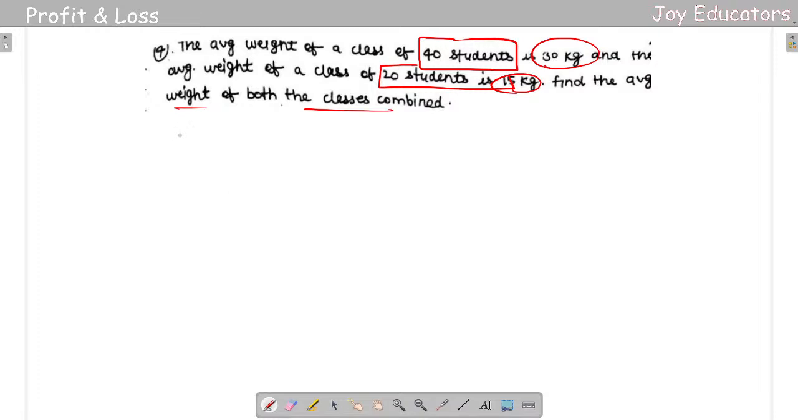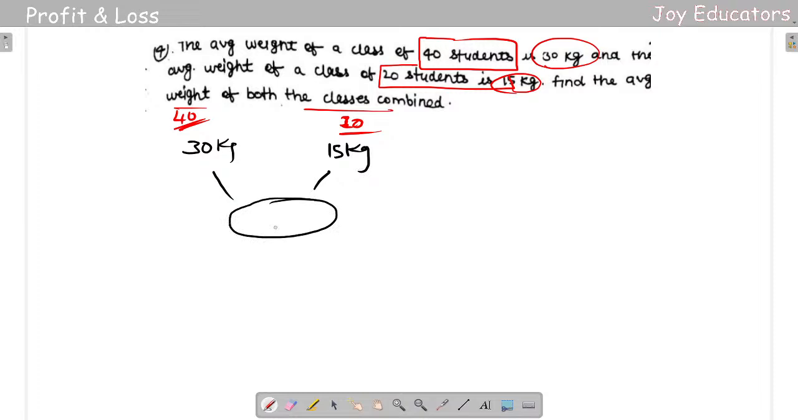Let us write the 40 students here first. It's gonna be 30 kgs. So basically, I'm writing here 40 students and here 20 students value, and here it's gonna be 15 kgs. Then I'll be getting the mean value here. Did they give the mean value? Find the average weight of both classes combined. Okay, they did give the mean value, right? So let us put it like this.